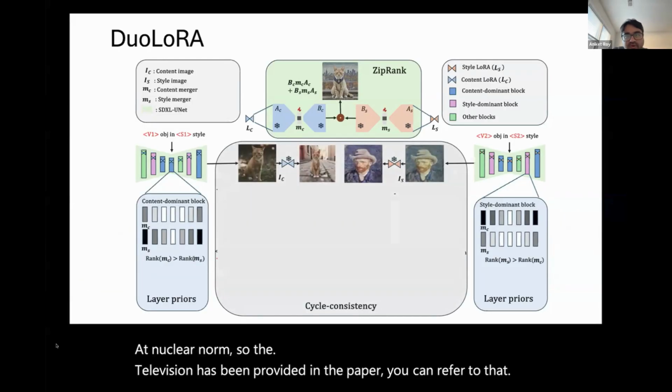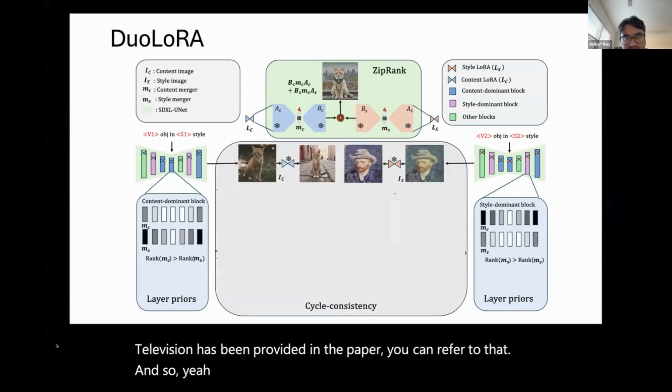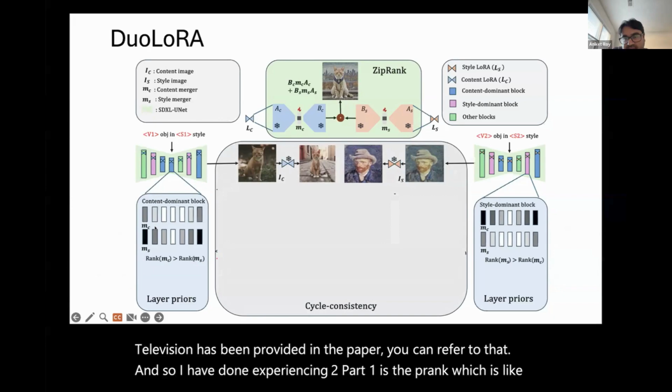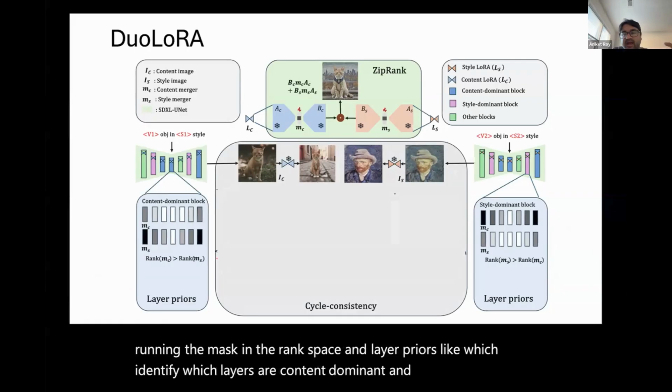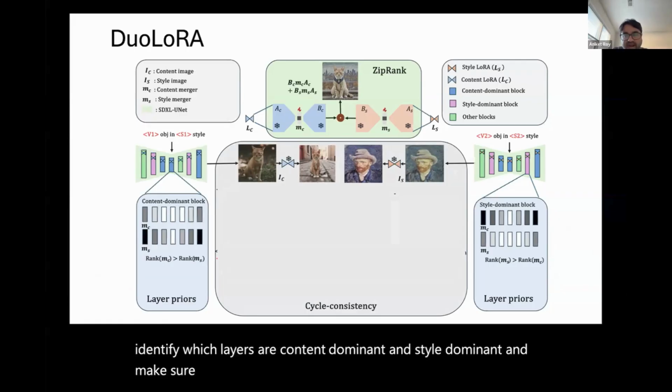So I have finished explaining two parts. One is ZipRank, which is learning the mask in the rank space, and the layer priors, which identify which layers are content-dominant and style-dominant and make sure those constraints are added. Now the last part is called cycle consistency.